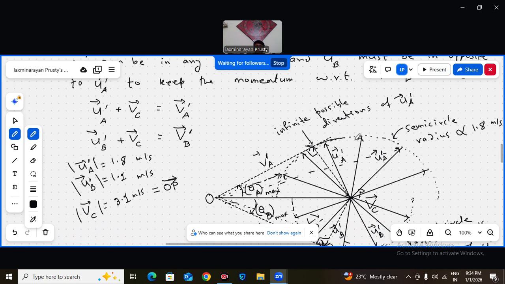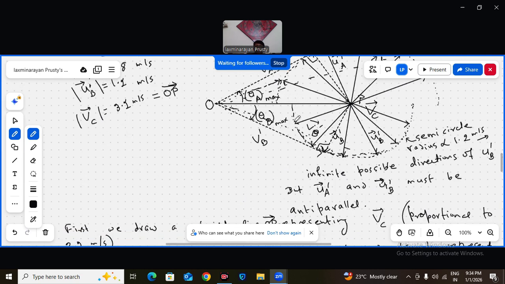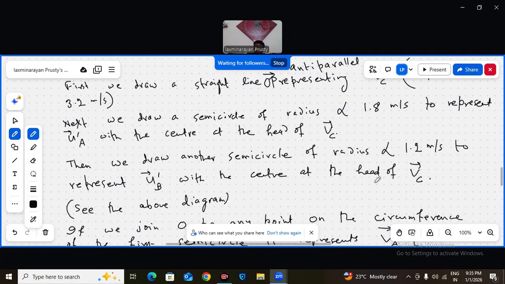The radius represents the 1.8 meter per second. Similarly, one more semicircle I have drawn. Its radius represents the 1.2 meter per second. This is for UB dash.